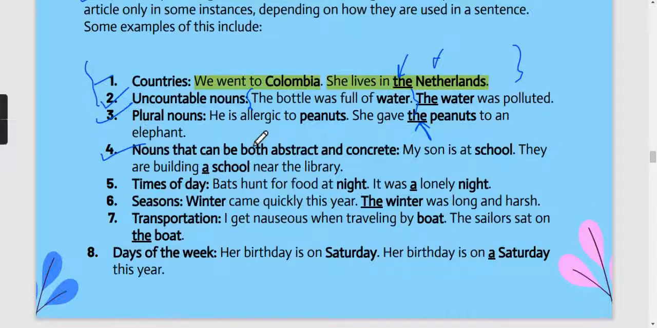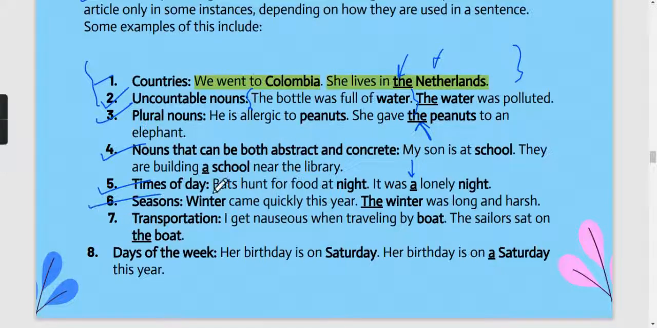Again, nouns that can be both abstract and concrete may be taking articles. Okay, my son is at school. They are building a school near the library. Again, times of a day: bats hunt for food at night. It was a lonely night. Okay, so you can see here again, the article is coming.